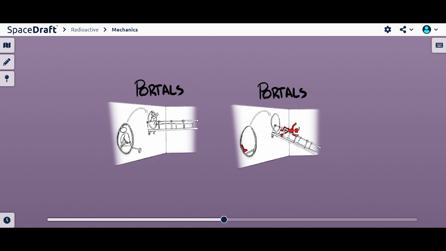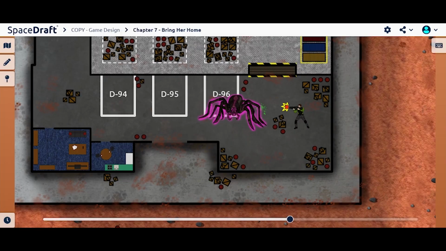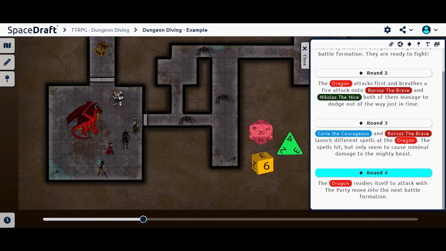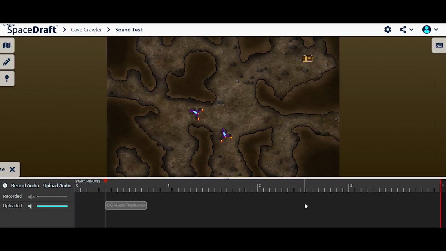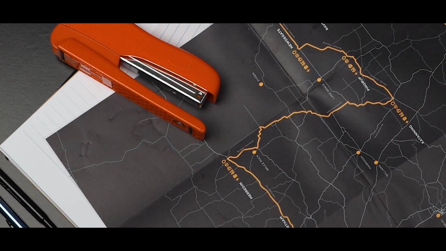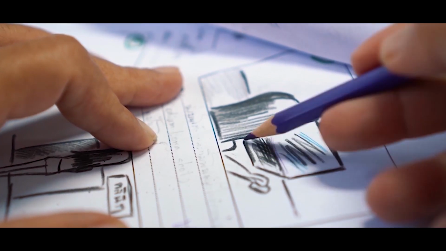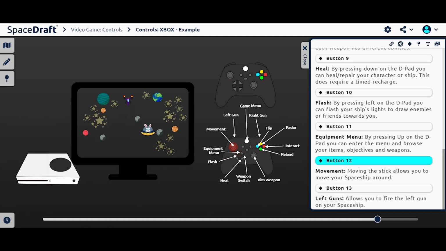And you can plan anything. Platform games, action-adventure games, tabletop games, you name it, you can do it. You can even upload sound and use voice record to set the scene and narrate gameplay. Goodbye paper maps stapled on top of more paper maps. See you later, storyboards. It's time to tell a new kind of story and revolutionize game design docs.